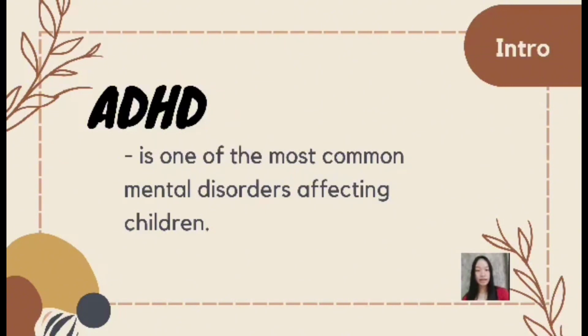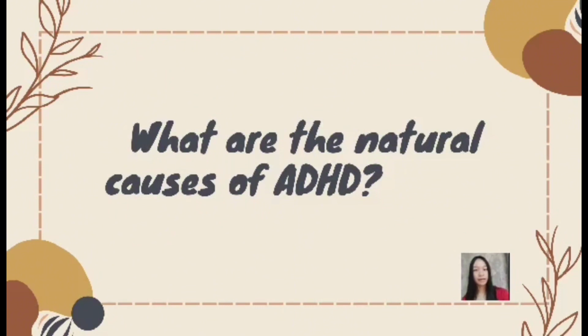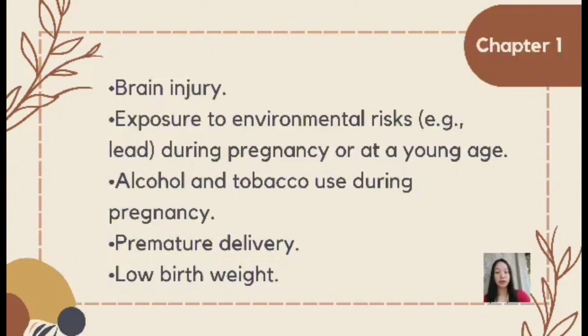Now that you know what ADHD is, let's proceed to the natural causes of ADHD. The first thing is genetics. ADHD tends to run in families, and in most cases, it's thought that genes you inherit from your parents are a significant factor in developing the condition. In addition to genetics, scientists are studying other possible causes and risk factors, and it includes brain injury, exposure to environmental risks, for example, during pregnancy or at a young age, alcohol and tobacco use during pregnancy, premature delivery, and the last one is low birth weight.